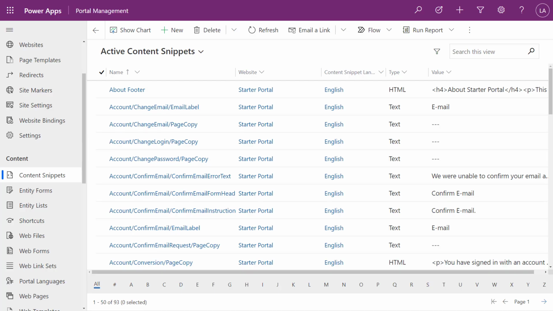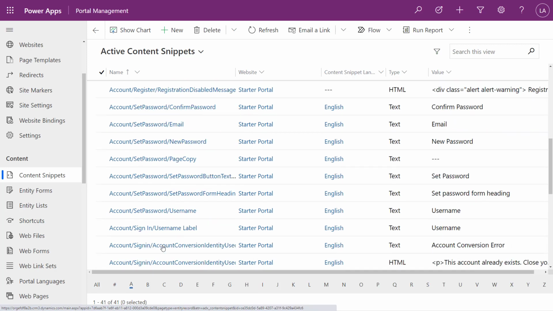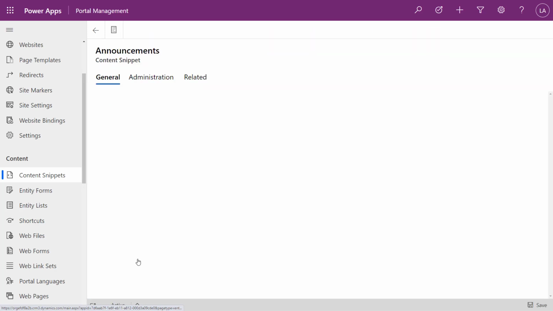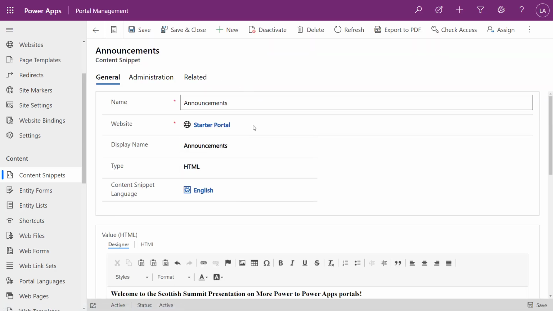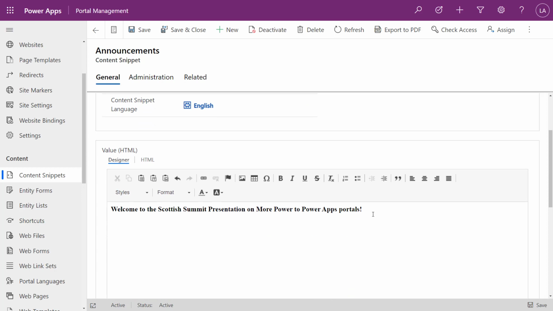So once again, in my portal management app, take a look at content snippets. Remember we had that announcement. I could hard code that directly on the page, but if we wanted to update this regularly, it would be a little confusing for someone who might not be a developer and might not be used to hard coding. So what I've done is I've created a content snippet. I can scroll down, here's announcements. By creating that content snippet, I give it a name, and I can put in this information here. I could just have someone come in and update those content snippets, or maybe even build a Canvas app that they could use to update those content snippets very easily.